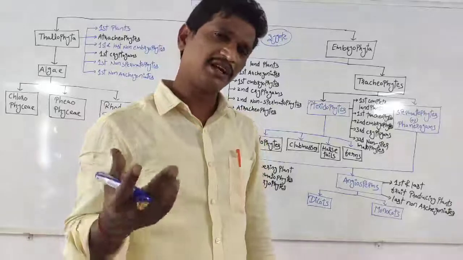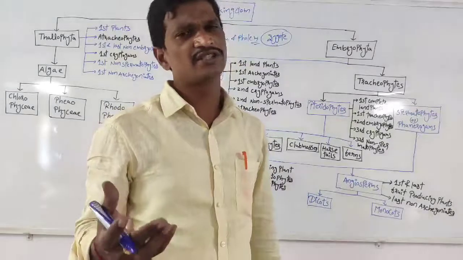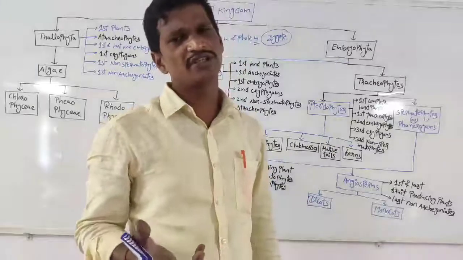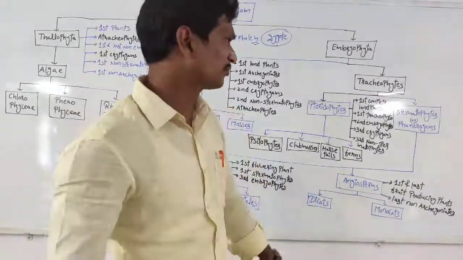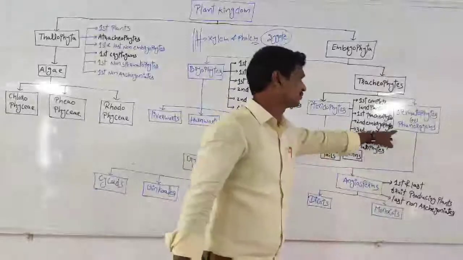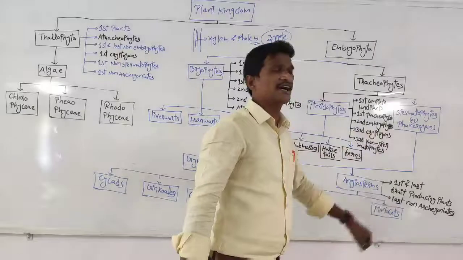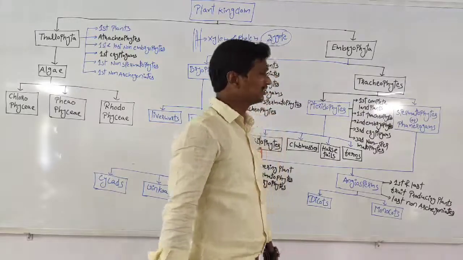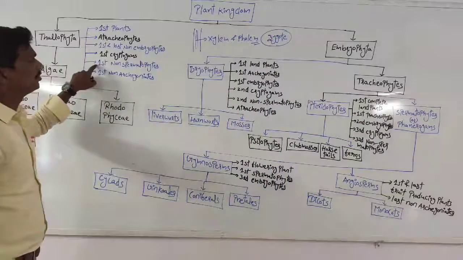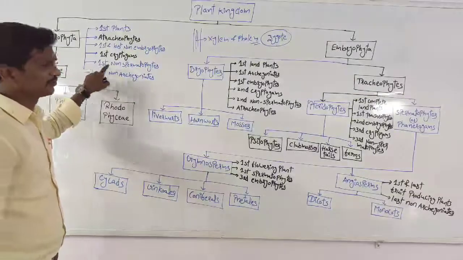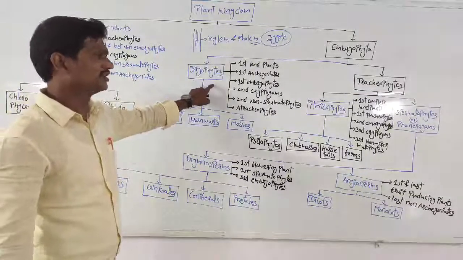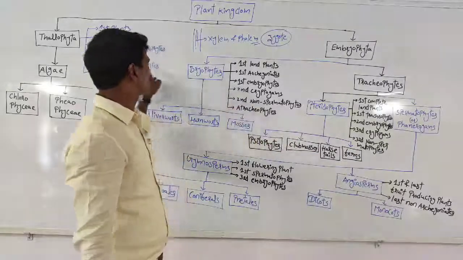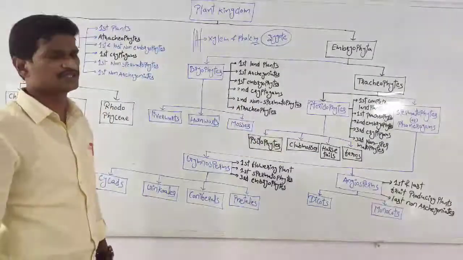If the plant does not produce seeds, these are called non-spermatophytes. If the plant produces seeds, these are called spermatophytes. Spermatophytes are advanced plants, and non-spermatophytes are lower plants. These three are non-spermatophytes, which do not produce seeds.